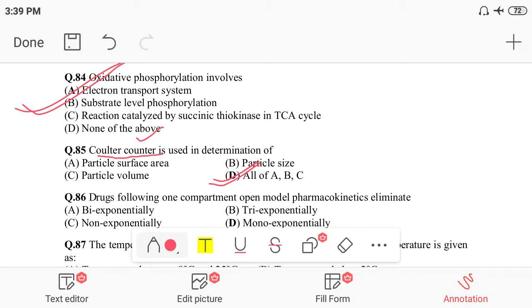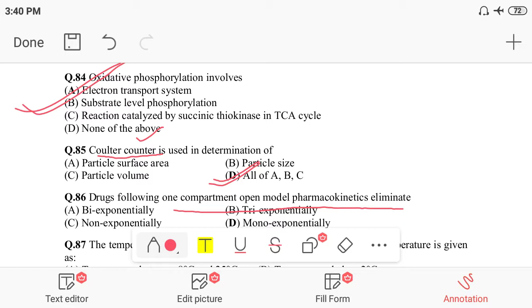Okay. Next, question number 86: a drug following the one compartment open model pharmacokinetic is eliminated how? Option A is exponential, option B is tri-exponential, option C is non-exponential, and option D is mono-exponential. The one compartment open model relates to one, which means mono.